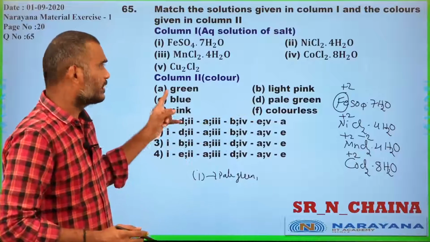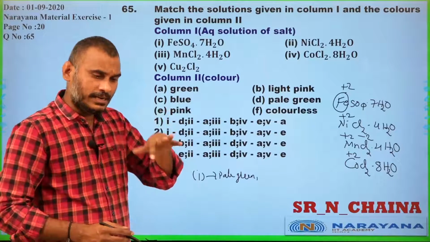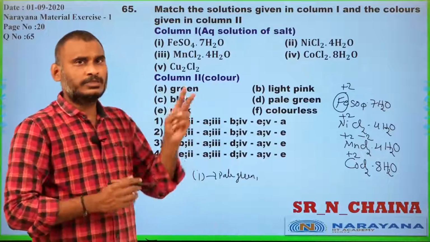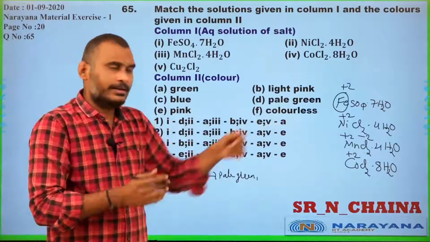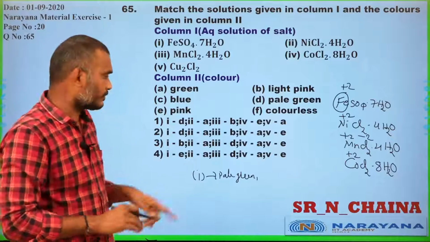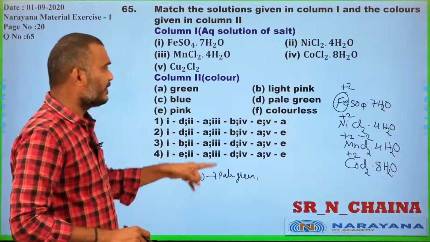Their color depends upon electron transition, and electron transition again depends upon two things. One is the ligand presence. Number 2, the number of unpaired electrons. That is pale green color, Fe +2.